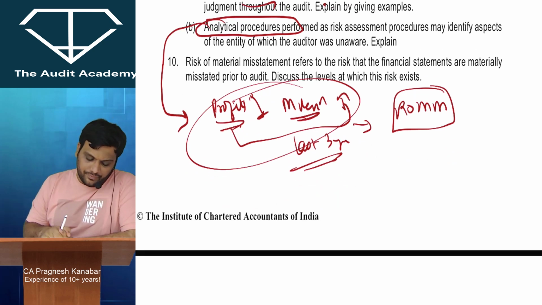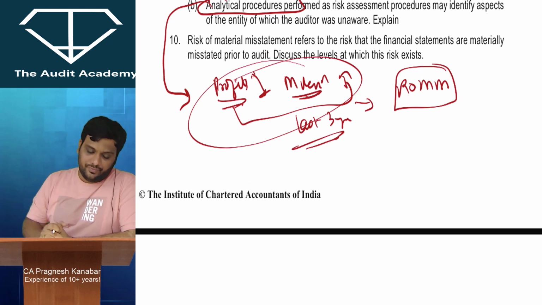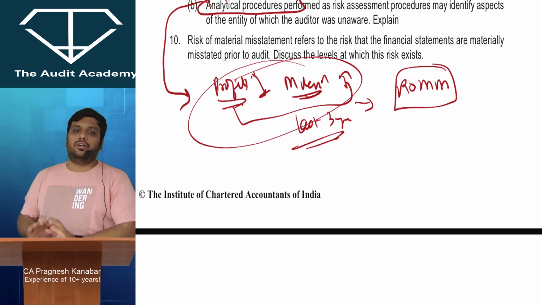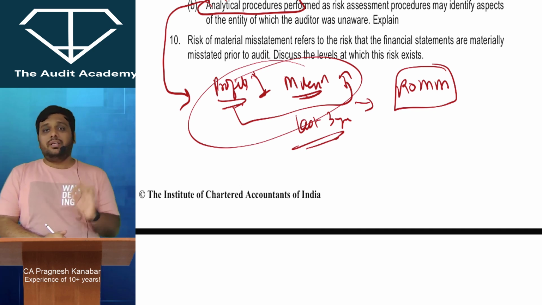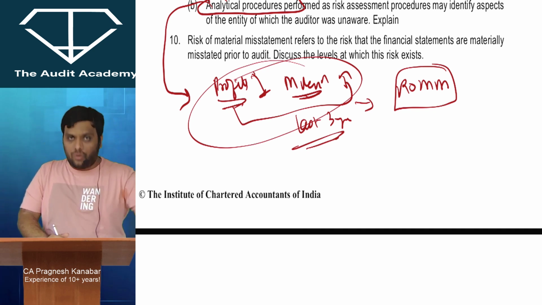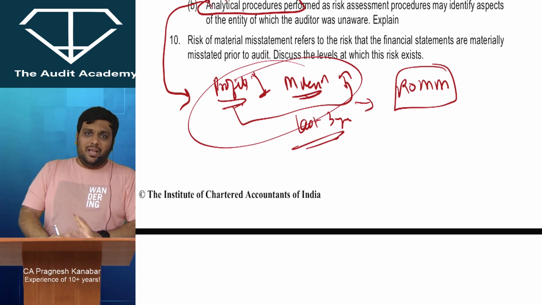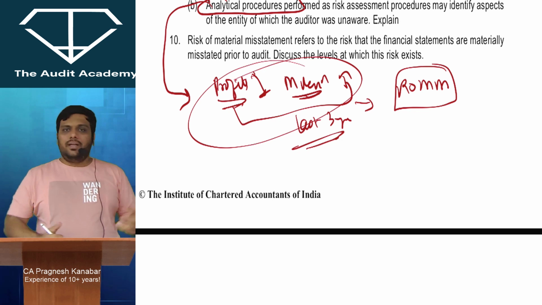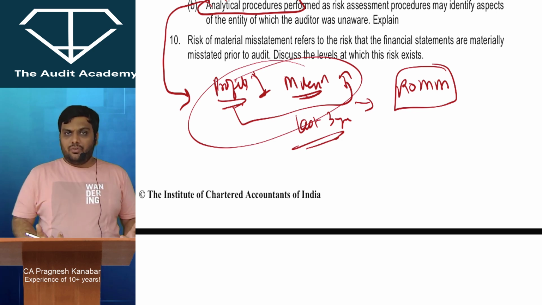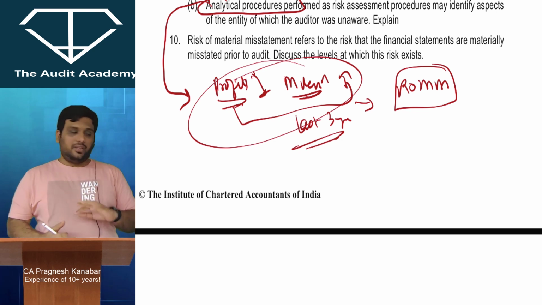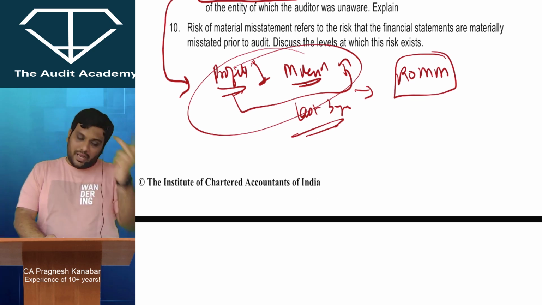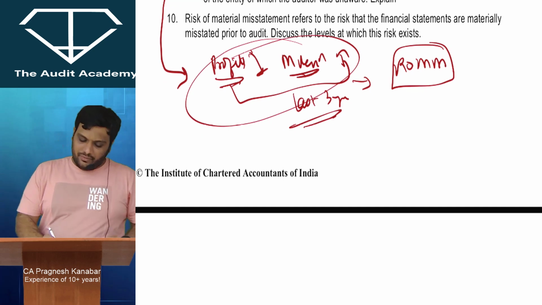Risk of material misstatement refers to the risk that financial statements are materially misstated prior to audit. Risk of material misstatement means something has gone wrong. I mean, something can go wrong in the financial statements. But as an auditor, I don't have any role in that. Employees and the management may have committed something wrong over here. So risk of material misstatement refers to the risk that financial statements are materially misstated prior to audit. Discuss the levels at which it exists.